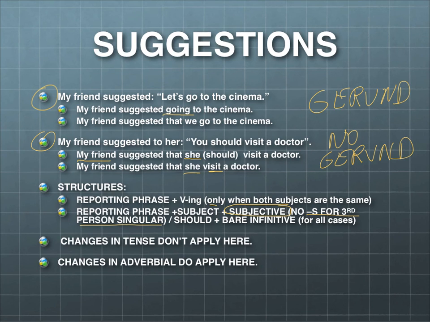Now notice that, again, changes in tense don't apply here, but changes in adverbials do apply here, okay? So for example, if I said in the first sentence, my friend suggested let's go to cinema today, here I would have to say my friend suggested going to that cinema that day, okay? That's something very important, bear in mind, okay?